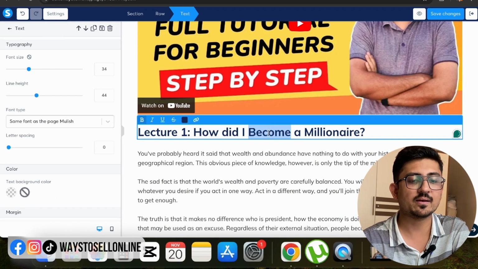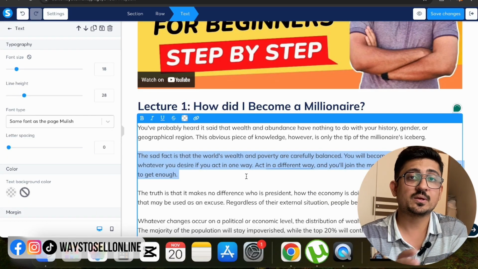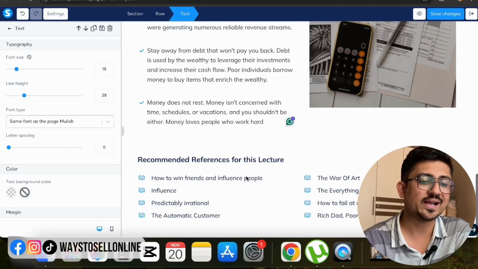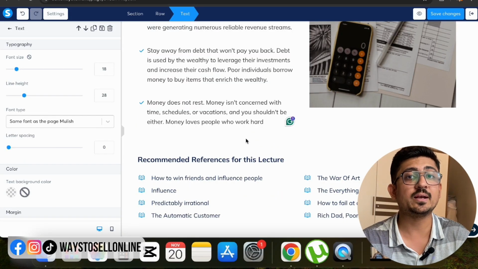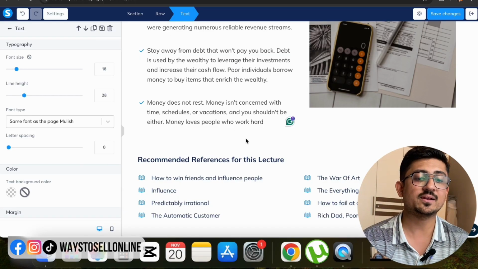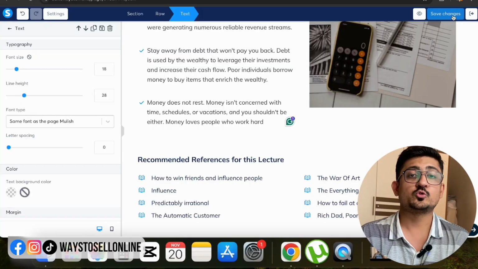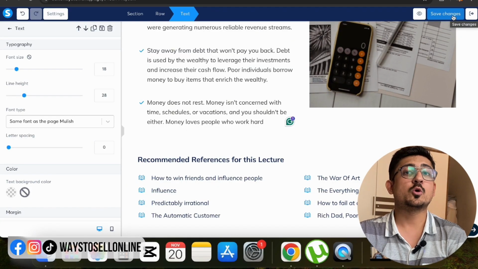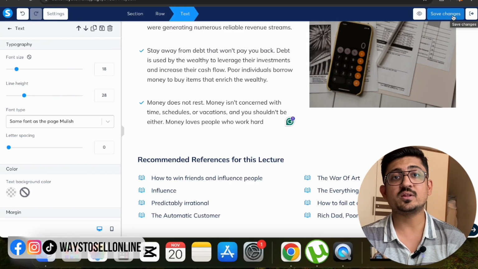I can edit that headline, I can edit that text, the description, and write whatever I want as per my lecture. Scrolling down, you can see that I can put some notes, and I can add some columns, delete columns, add module and delete module. So I can simply customize this whole page, and after customizing I can go up and click on save changes. Just like that, I can do this for every lecture and every module, and I can design my course with the text, with the notes, and with the videos.